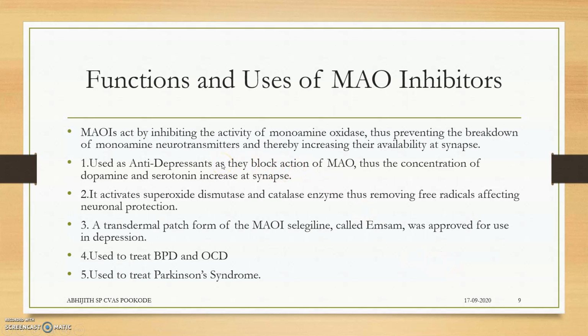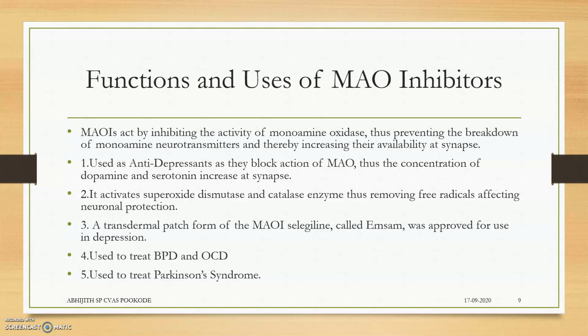Now, functions and uses of MAO inhibitors. MAO inhibitors act by inhibiting the activity of monoamine oxidase. They prevent the breakdown of monoamine neurotransmitters, thereby increasing their availability at the synapse. We have been discussing this for the fifth time in this video because this is the main action of monoamine oxidase. Used as antidepressants, since they block MAO, the concentration of dopamine and serotonin increases at the synapse. Sixth time, it activates superoxide dismutase and catalase enzyme, thus removing the free radicals.